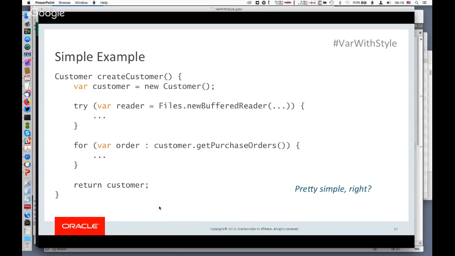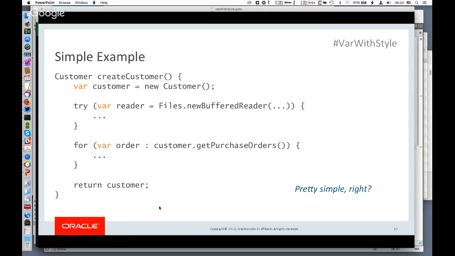That's what it looks like. So we replaced the explicit type declarations with var, and the compiler infers the type of those variables based on what's on the right-hand side. And that's pretty simple. So, okay, covered all the material I wanted in 20 minutes. So that's all there is, right?